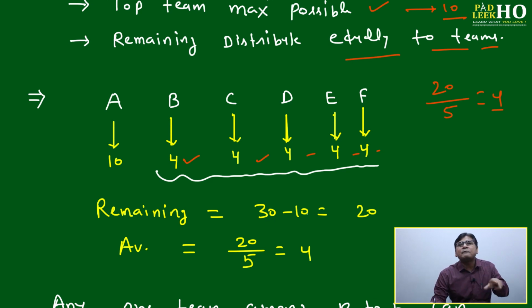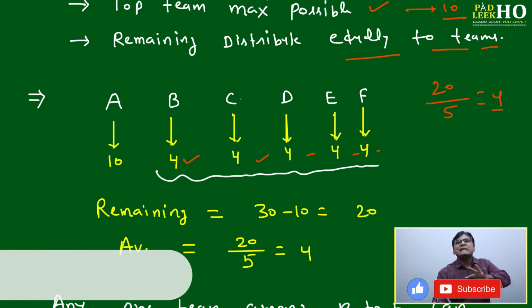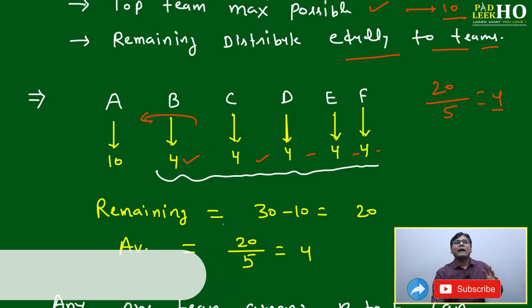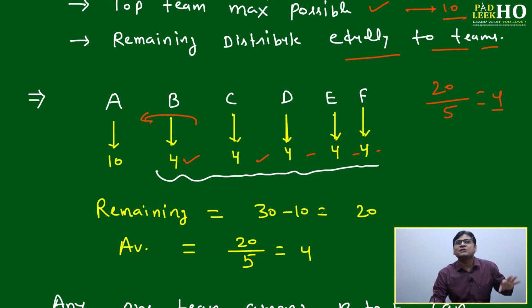Then what will happen? These 5 teams will fight with each other based on the net run rate, or maybe something happened during the matches, like C has defeated D and D has not defeated C. Any of these sequences can happen. That is the ICC's headache, not the team's headache. But out of these 5, anyone will go to the semi-final, either B, C, D, E or F. We don't know, based on the scenario or their mathematical performance, not actual performance. Mathematical performance based on the data, whatever it is telling: net run rate, or maybe due to rain, or maybe the DLS method applied. Whatever happened, we don't know. We are not interested in knowing all these methods. We only know these 5 teams have equal points, all 4.